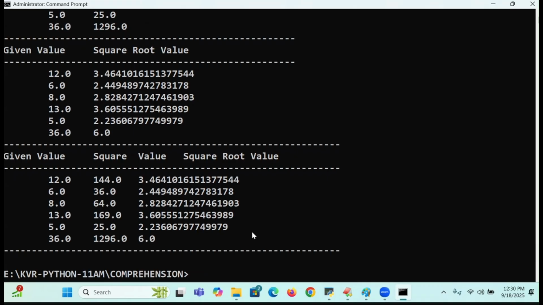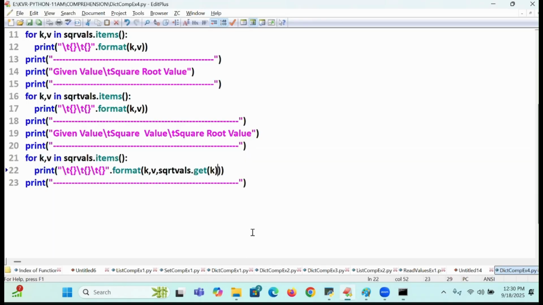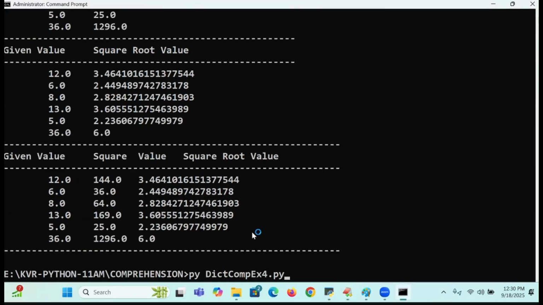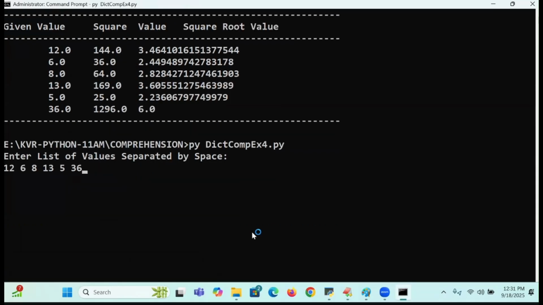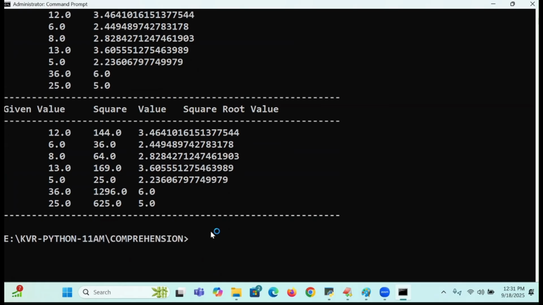Here in the dictionary there is a function called get. Another way of writing this is like this also. One more way is to do that also: get, and then the indexed value. This way also you can do. So enter the values and 25 also. You see here, 25, 625 square root is 5.